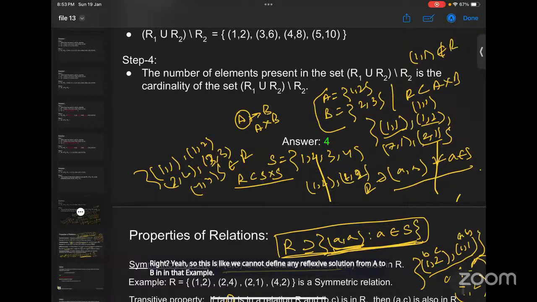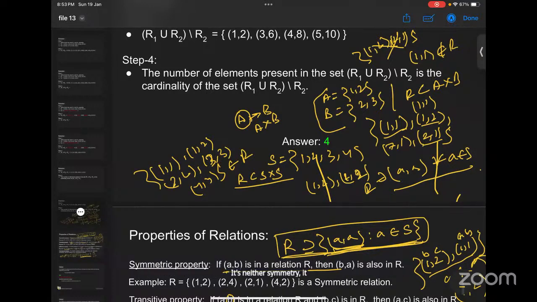But we can define symmetric relations. Okay, so 1, 2 and 2, 1, we can define a relation in this way. No, oops, I'm sorry, this is not possible. It is neither symmetric nor reflexive. If you just take this element 2 comma 2, it will be a symmetric relation, and it will be a transitive relation too, right? But it is not a reflexive relation. Okay, ma'am. Anything else?